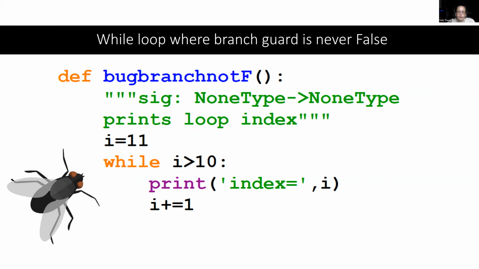So the while loop where the branch guard is never false is also a problem. So here's another pretty simple while loop. i is going to be equal to 11, that's set in the code, and we say while i is greater than 10, which it is, it will print the index of i, and then we increment i to one more, which is now 12. Is 12 greater than 10? Yes, and so is 13, 14, and so on all the way up to infinity. So this one will never stop. So probably there was an error in the logic here.